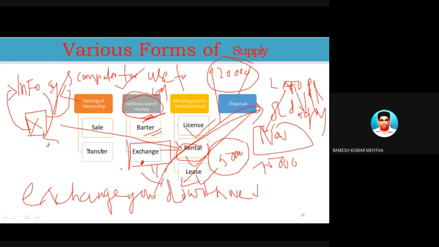So allowing the use of particular goods for a limited period of time also forms a supply. So this is the basic understanding of the various forms of supply.